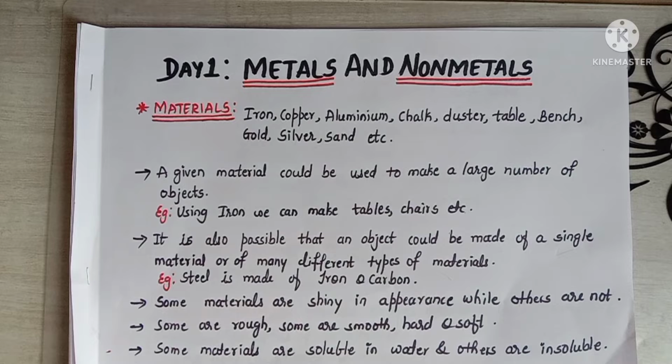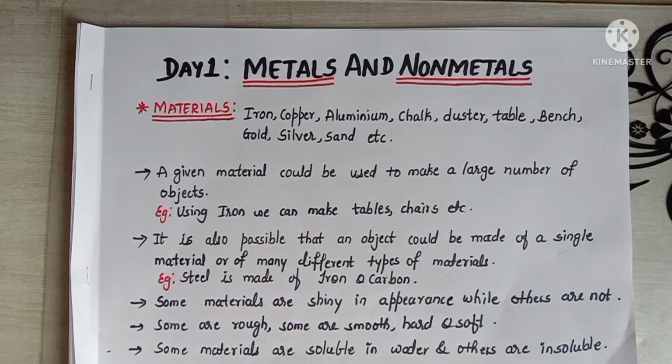Here, what does soluble mean? Soluble means if you take water and a spoon of sugar, and you put the sugar in the water, after some time the sugar gets dissolved in the water. So this is called solubility.